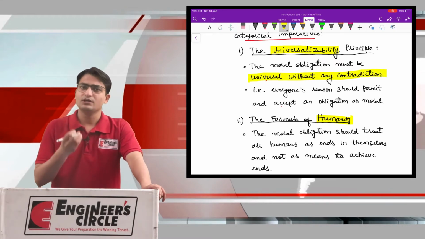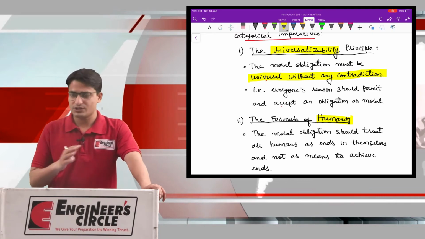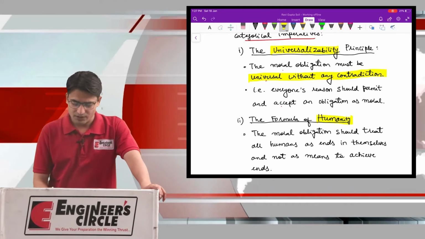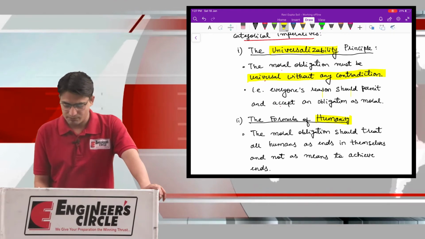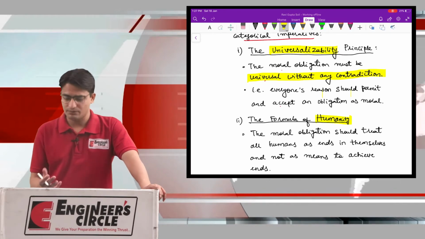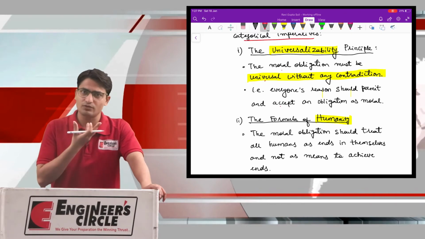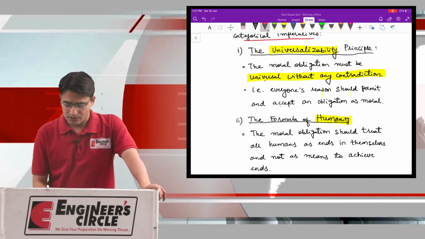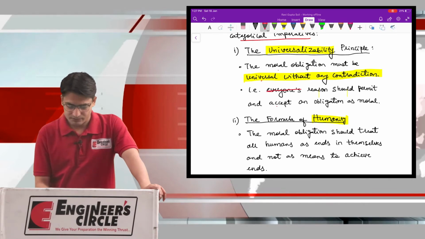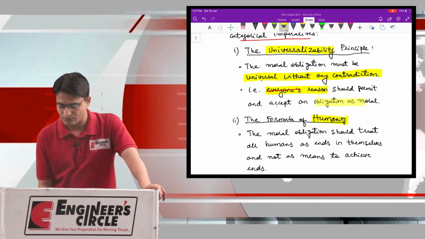In simple terms, it should be universally applicable. There should not be any exception, any contradiction. That is, everyone's reason should permit and accept an obligation as moral. Very simple. Immanuel Kant is saying that moral obligation will flow from your own reason, and he is further saying that everyone's reason should permit and accept an obligation as moral.